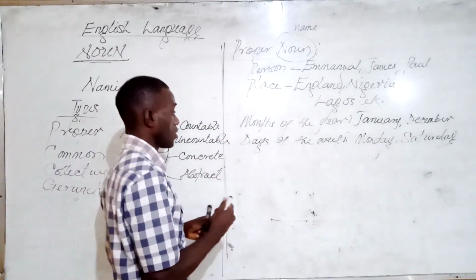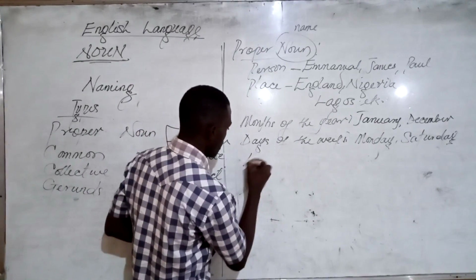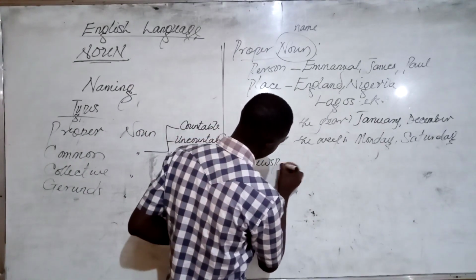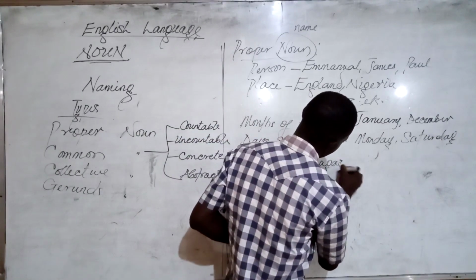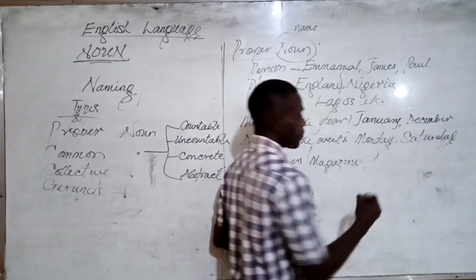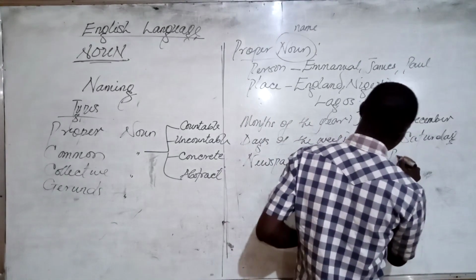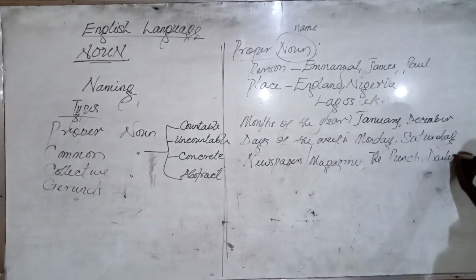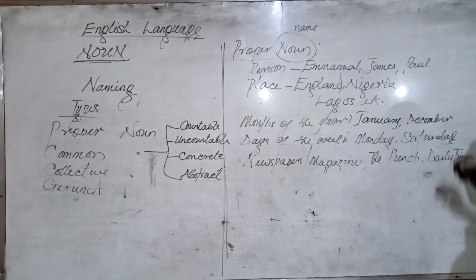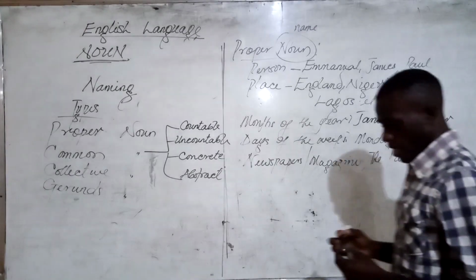Those names are proper nouns. So for example, for newspapers and magazines, over here in Nigeria we have the Punch, Daily Times, alright?